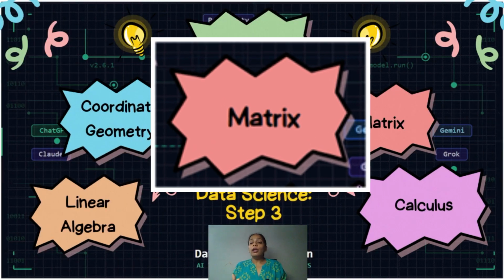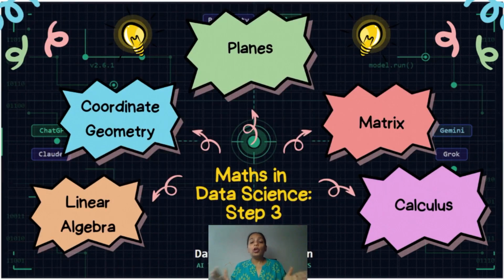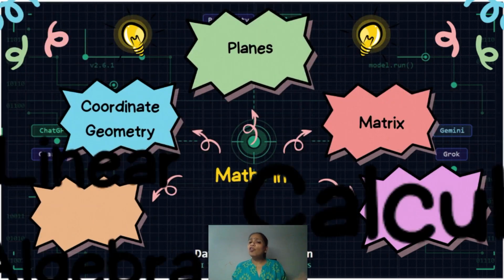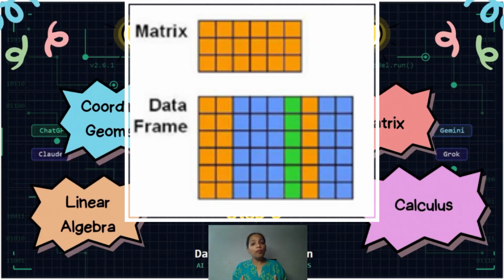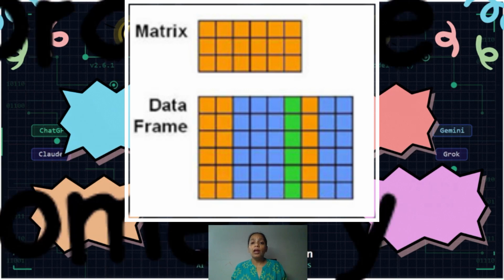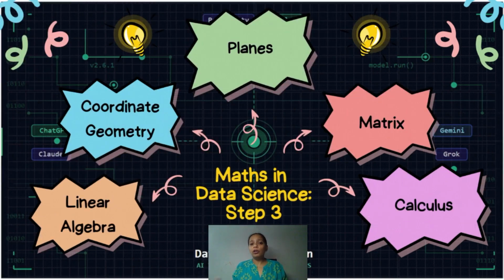Matrices organize all data in rows and columns. Your data set in pandas is literally a matrix with m number of rows and n number of columns. And every machine learning model, neural network, and deep learning model learns by matrices only.